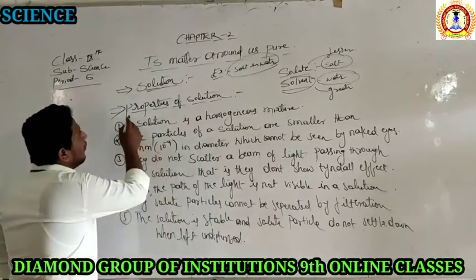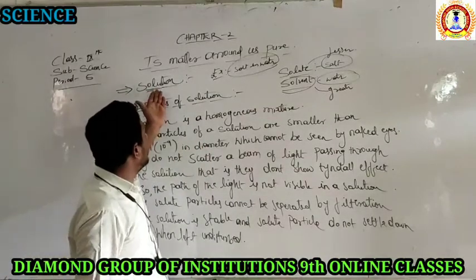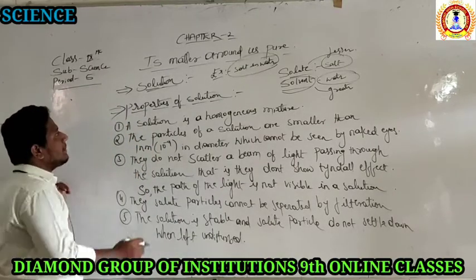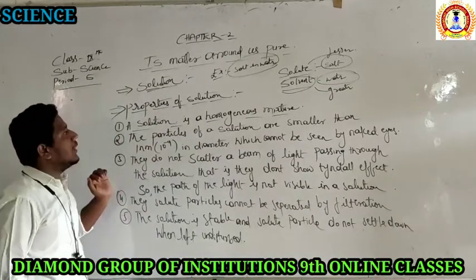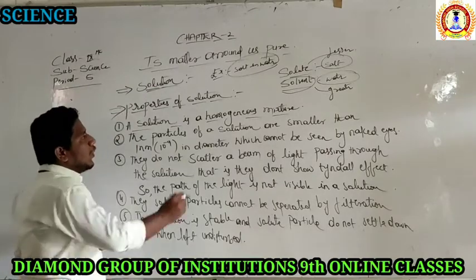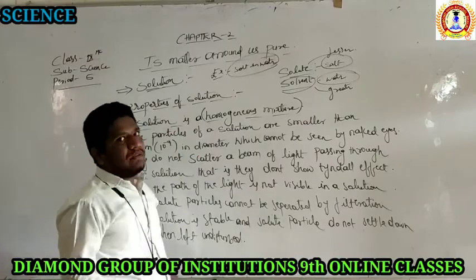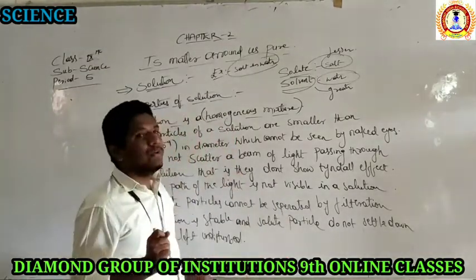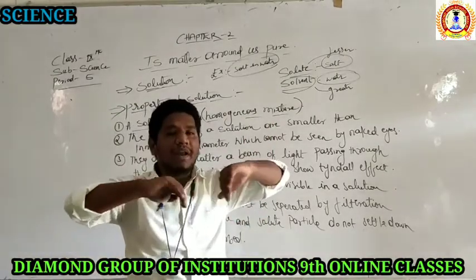Then what are the properties of the solution? I hope you revised the definitions of solution, solute and solvent, right? A solution is a homogeneous mixture. That is the first property, the same as the definition of the solution. Homogeneous mixture means when two or more substances combine together and become a single unit, they are called a homogeneous mixture, and it will not have any boundaries of separation.